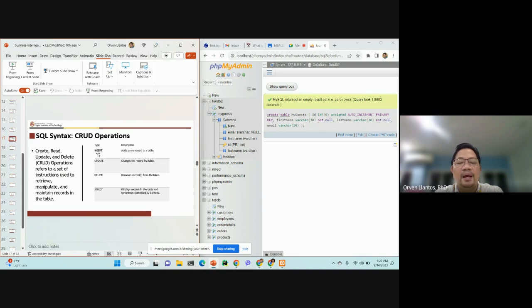Insert is an instruction that adds a new record or a new row to our table. Update changes the records in a table. Delete removes the records from the table, and select displays the records in the table, sometimes controlled by a criteria. The same goes for delete and update.